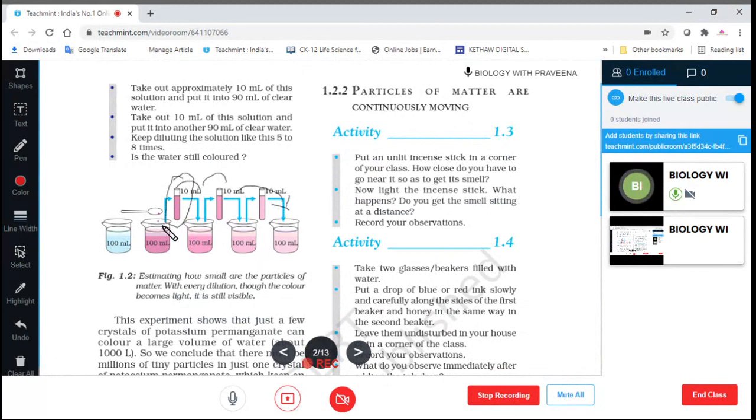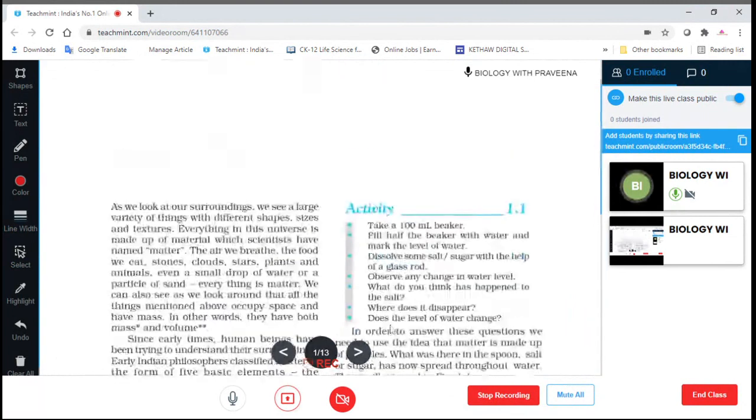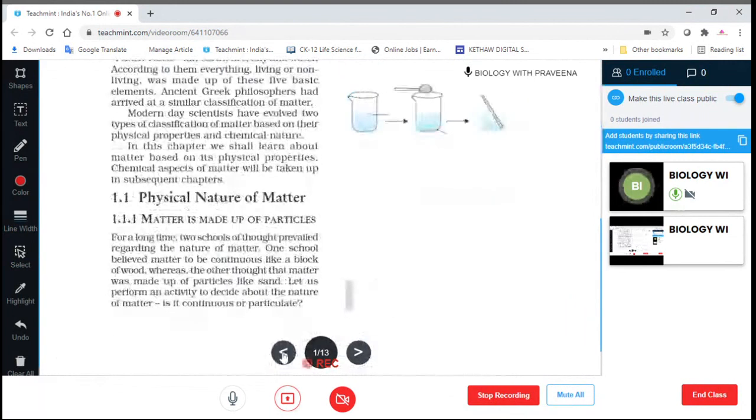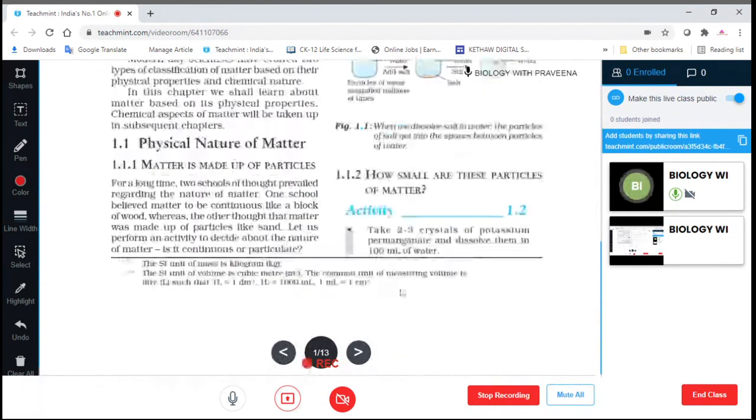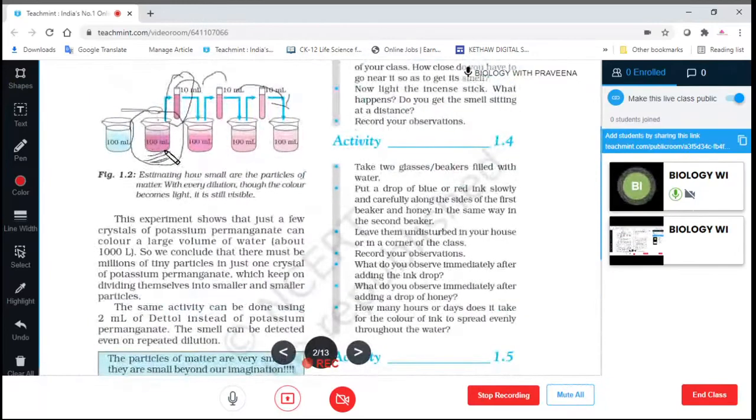So in this we are making the solution up to 100 ml, which means we are adding 90 ml of water.